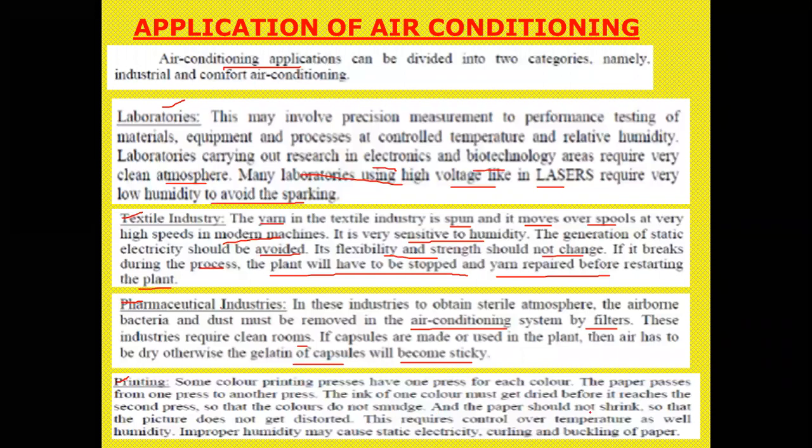And the paper should not shrink, so that the picture does not get distorted. For example, look at the Andhra Jyothi paper, the quality of the paper or the printing of the paper. If you see the Sakshi paper, if you see the Eenadu paper, you can see the difference. Why? Because of this temperature difference. This requires control over the temperature as well as the humidity. Improper humidity may cause static electricity, curling, and buckling of the paper.